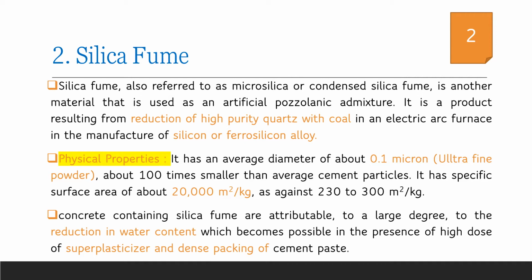Due to the smaller size, its specific area is much higher than that of cement, in the order of 20,000 meters square per kilogram. When we compare it with cement, which has a specific area of 230 to 300 meters square per kilogram, we can understand that its specific area is very much higher, which makes it more reactive during the hydration of cement. Also, it ensures dense packing of cement, and due to the increase in the slurry content in concrete, it also causes increased workability as well as a reduction in water content.